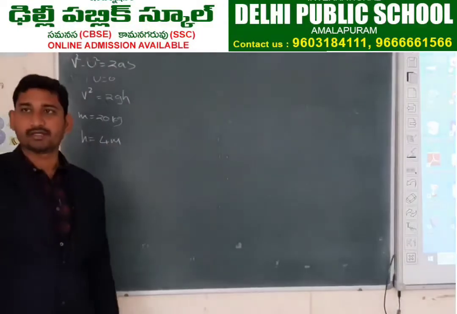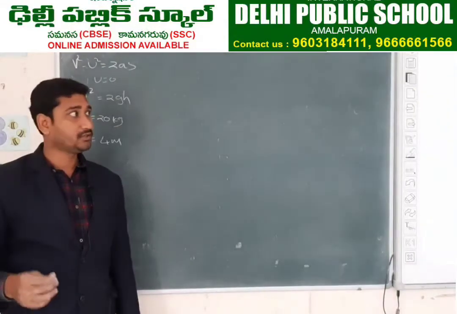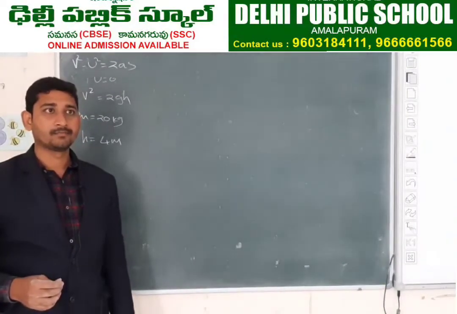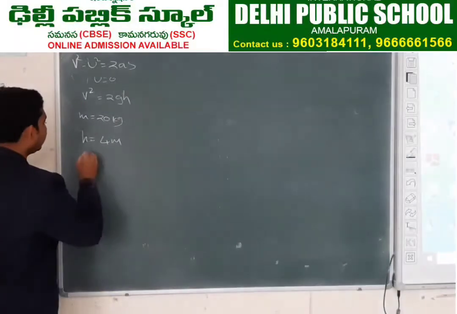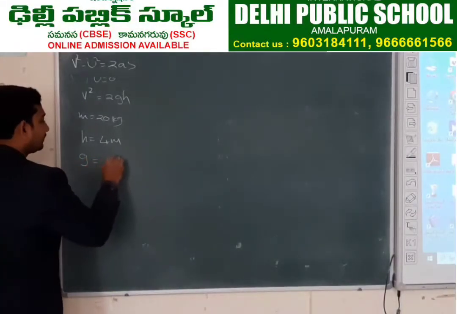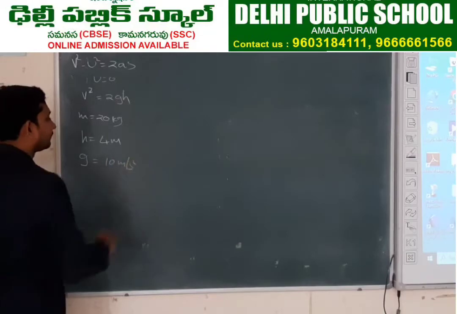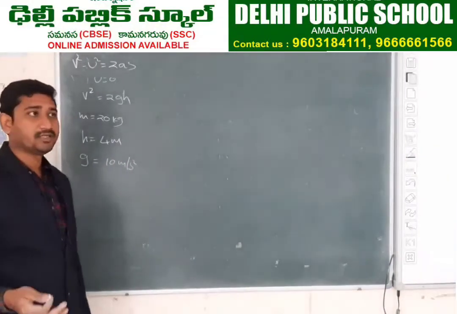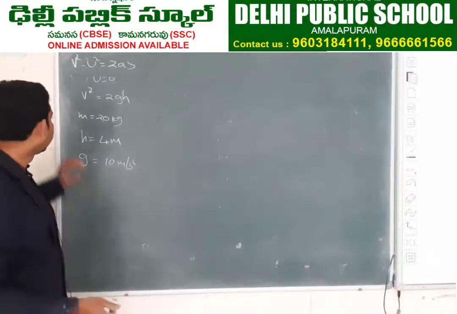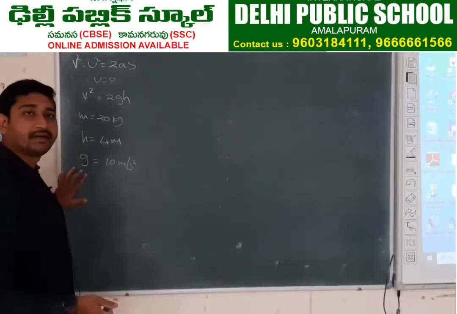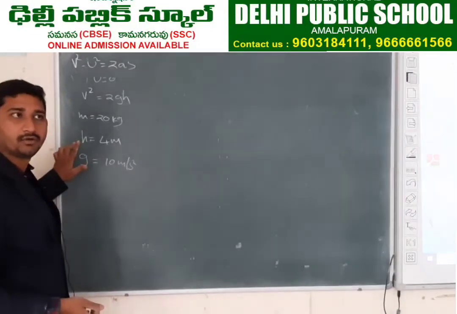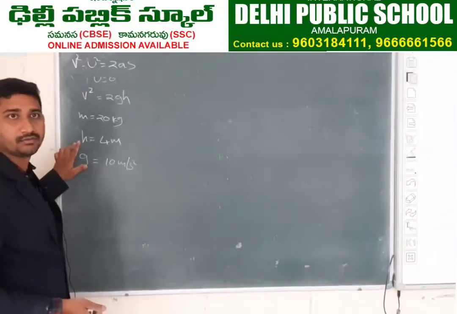What is the potential energy? For easy calculation, take g as 10 meters per second square. 800. Very good. Potential energy is mass into gravity into height, mgh. M is 20, g is 10, 200 into height 4, 800 joules.